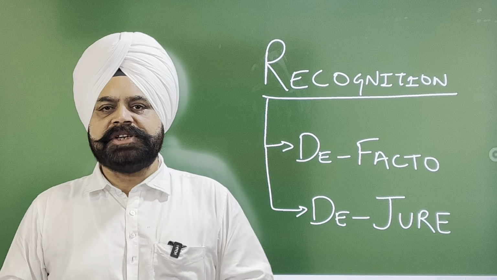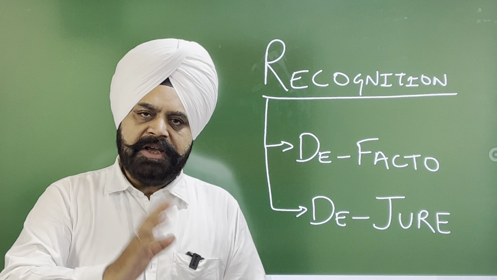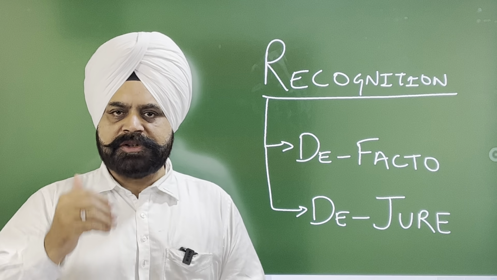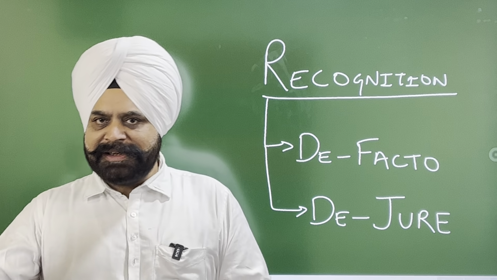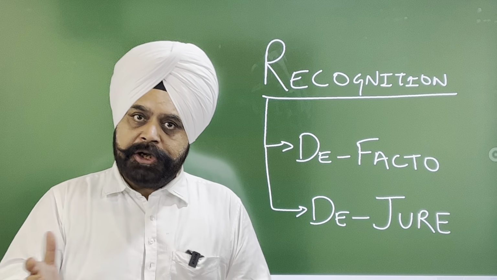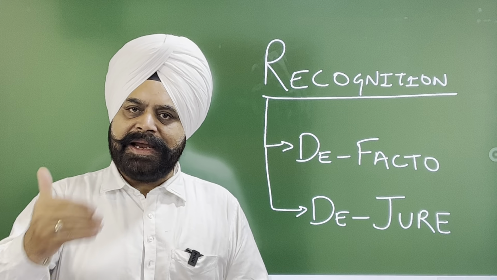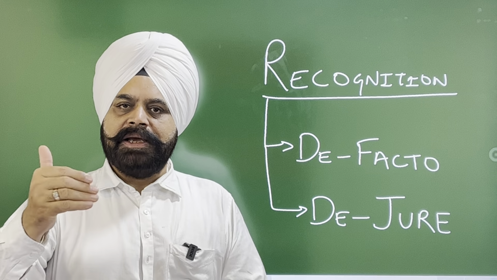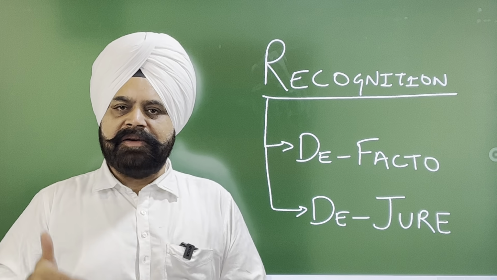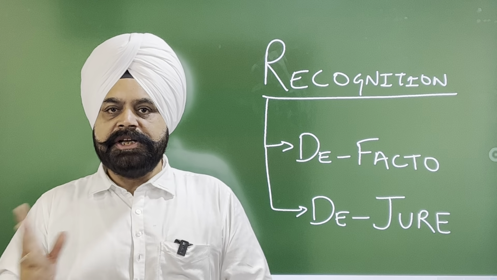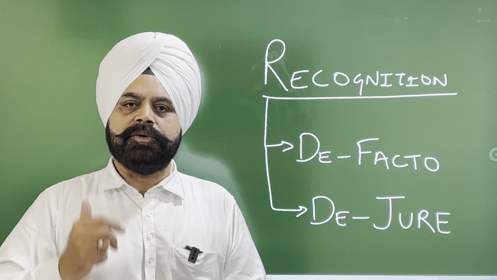Then the recognizing state may give de facto recognition, that is, a temporary recognition, so that they may wait for some time to see whether this new state will continue towards permanence or has attained some permanence in the international community by having the essential conditions of statehood. Second is de jure. De jure means a permanent recognition.